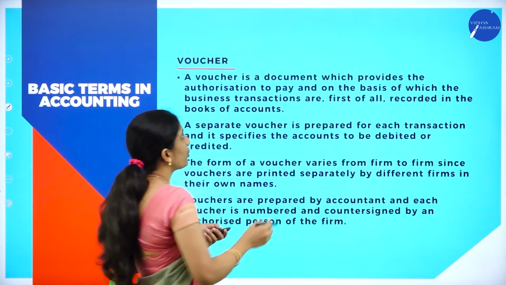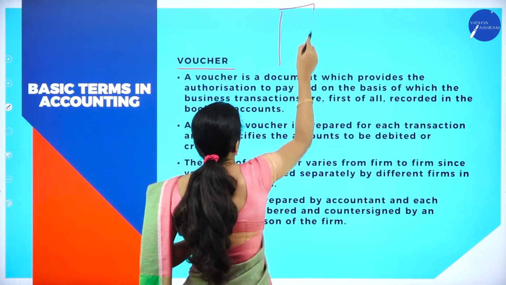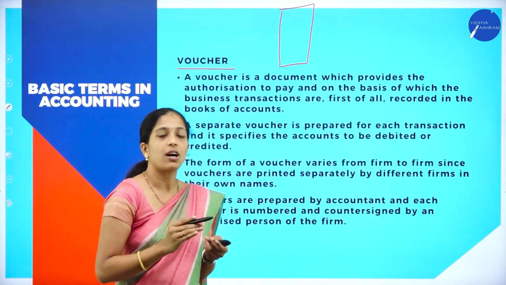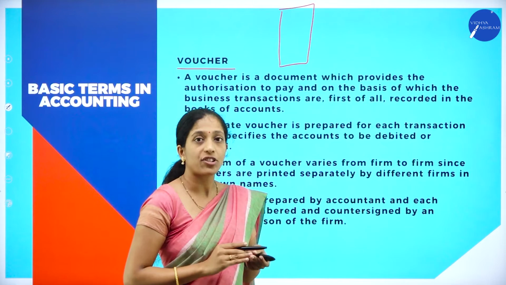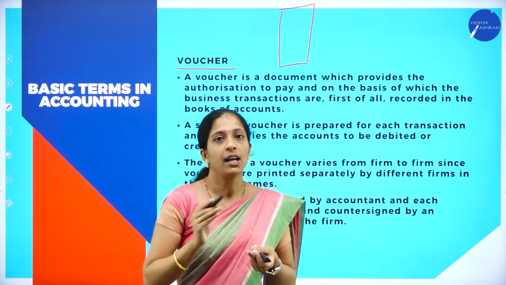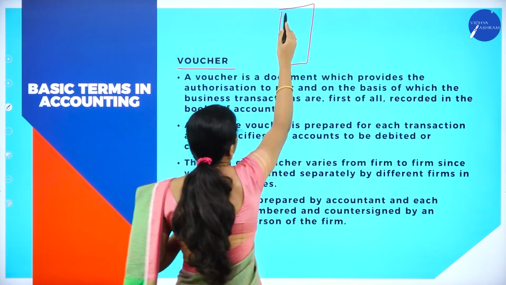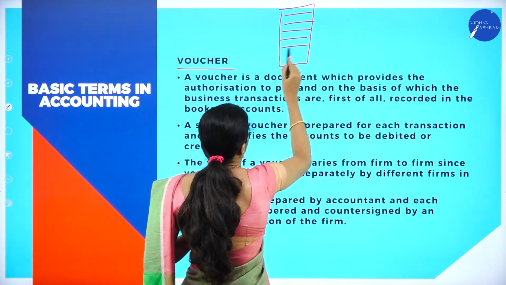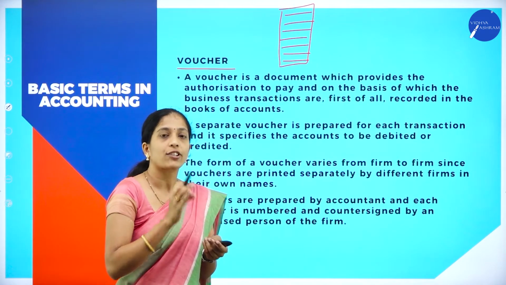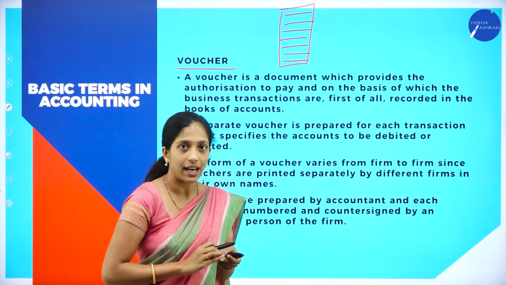I have already told you in a previous session. In the books of account, we will record all the transactions. That is, we will call it recording of transactions in the book of original entry. Now, which is the book of original entry? Journal. So, in the journal, we will record all the transactions. Right? So, in order to record the transaction, each and every transaction should have a documentary evidence.